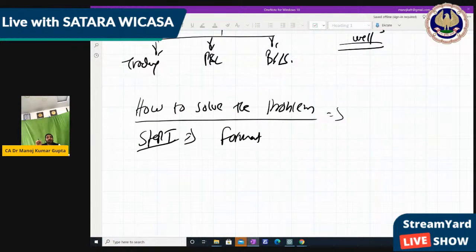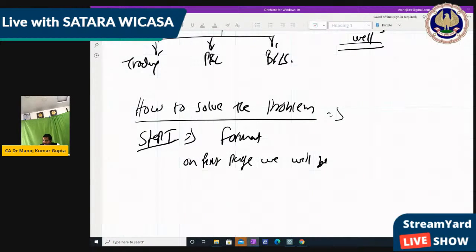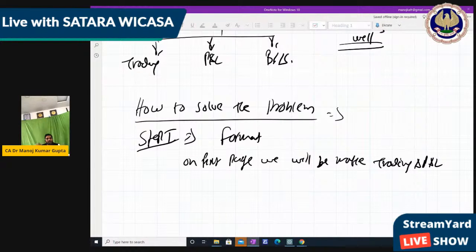But here we are writing how to solve the problem. Okay, so we'll solve the problem in 3 steps. Step 1 is format. That is, on the first page, we will make the trading and P&L account, the full first page only for the trading and P&L account, right?